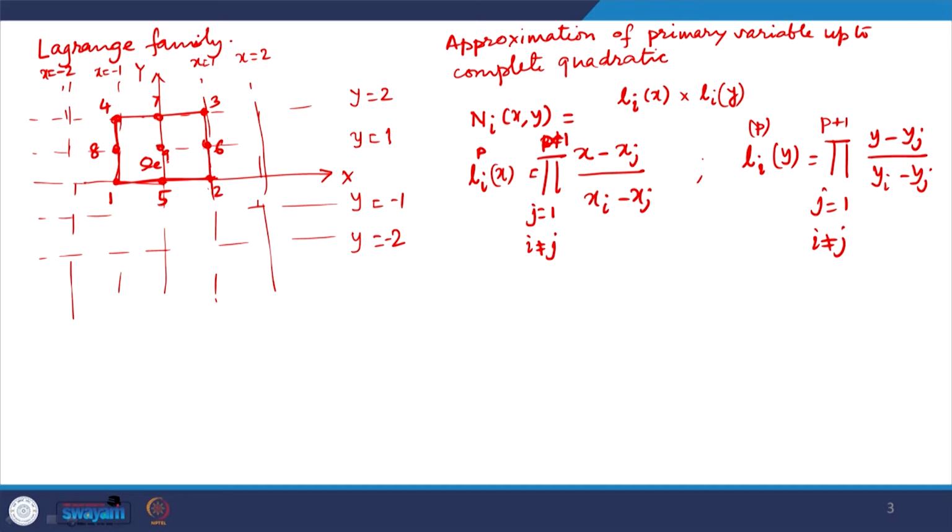So, a total of 9 nodes. As you can see, the nodes are all placed along the intersection of the grid lines, constant values of coordinate lines, and each of these constant values of coordinate lines is defined by one of these equations. These are called the zeros of those lines, or the equations of those lines, x minus x j equal to 0 or y minus y j equal to 0.